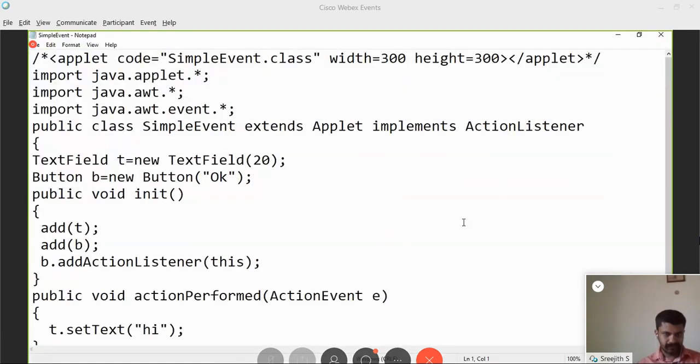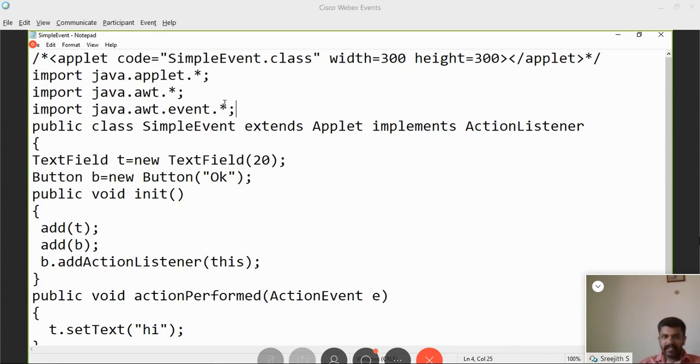See, this is a program. This program will have some additions, so be careful. One more package is important. Import java.applet.*, import java.awt.*, then import java.awt.event.*. I hope you know the difference between importing java.awt.* and importing java.awt.event.*. That is the package concept that is beyond the scope of this talk.